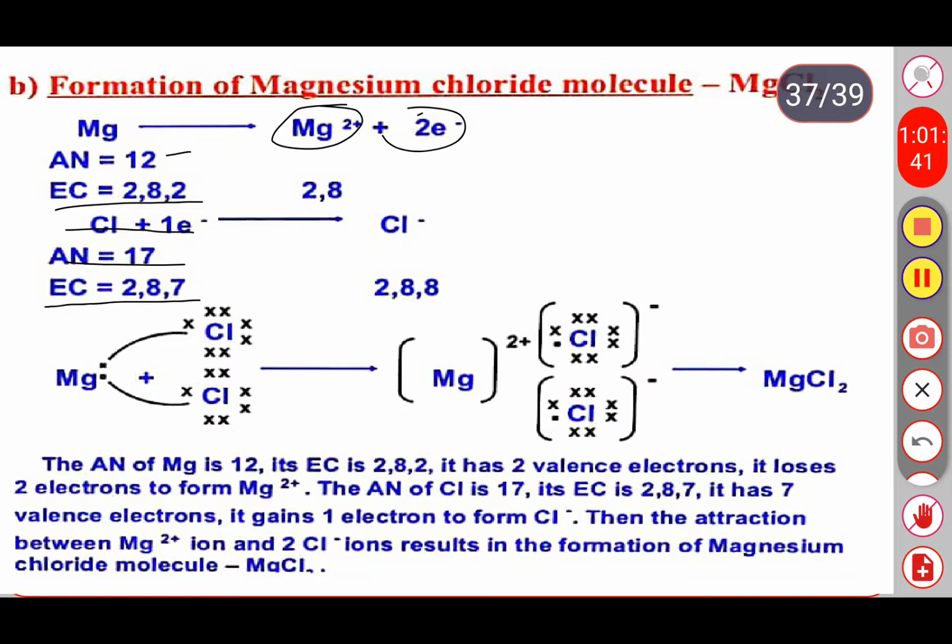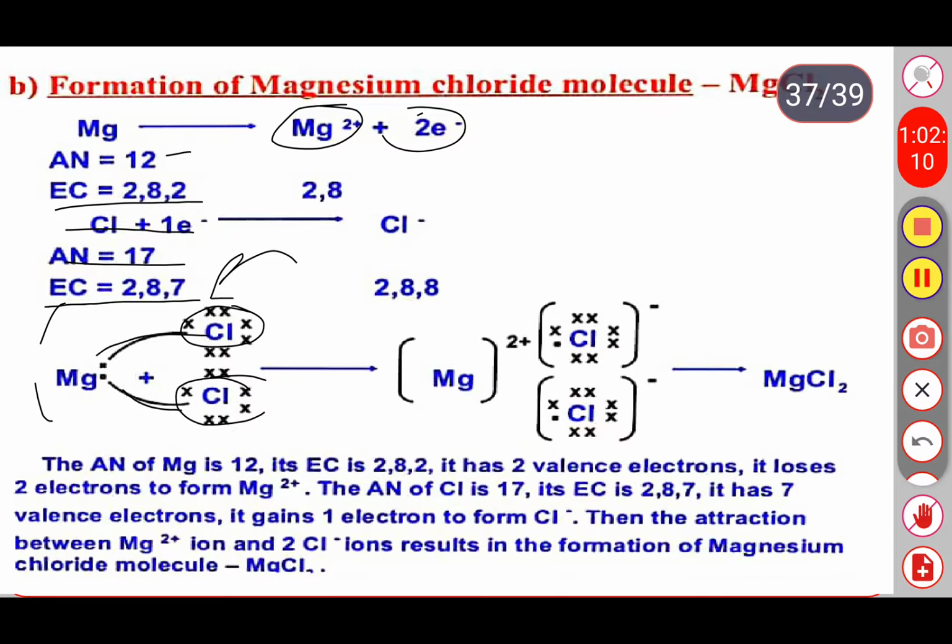Okay, so here you are observing in the diagram magnesium having two electrons in the outermost orbit. Chlorine we already discussed in the formation of sodium chloride. One chlorine will absorb one electron. Here two chlorines are there, so each chlorine will gain one electron from magnesium and it forms magnesium chloride. Okay, and the atomic number of magnesium is 12.